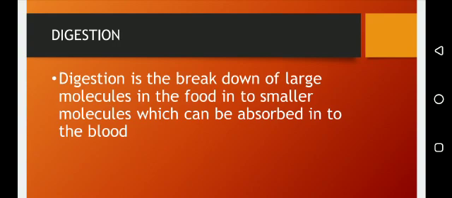Clear? For what purpose are they converted into small pieces? Because we need energy. We need energy for our life activities. So for this purpose we take food, and this food is converted into small pieces.